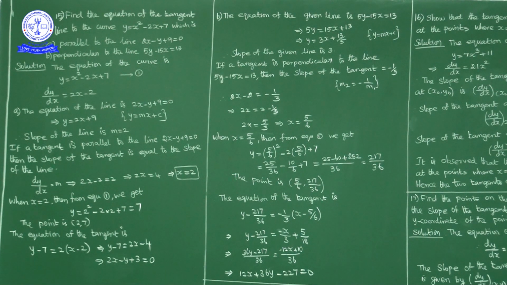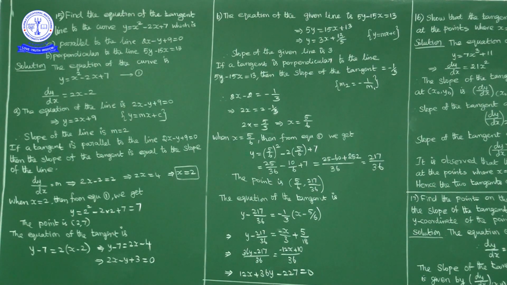First of all, the slope of the tangent to the curve is dy by dx, which is 2x minus 2. Now what is the line given? 2x minus y plus 9 equal to 0, so y is equal to 2x plus 9. The slope of the line is 2. But a tangent parallel to this line means the slope of the tangent and the slope of the line are both equal. Equating these two, we got x is equal to 2. Now substituting x is equal to 2 in the given curve, we got y is equal to 7.